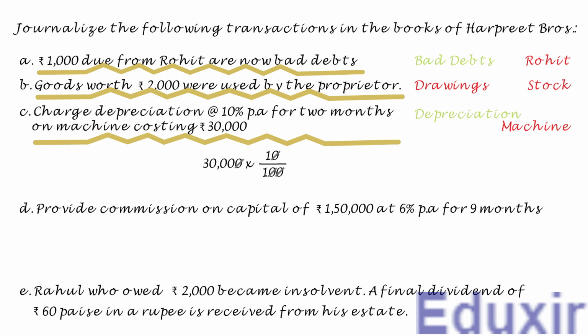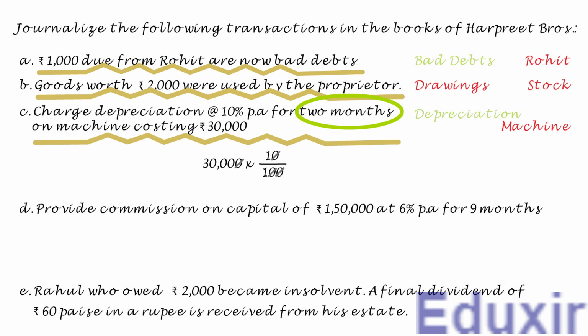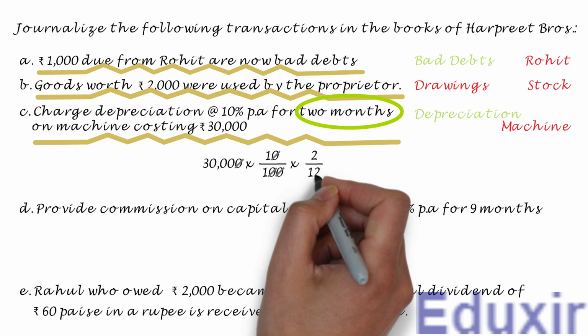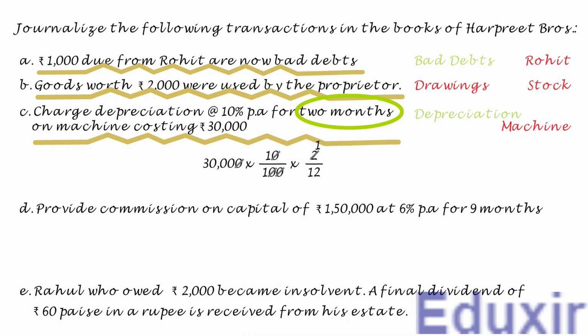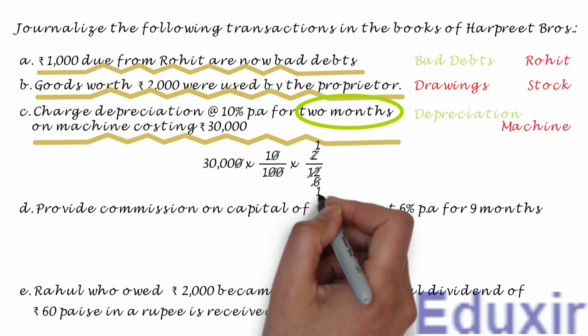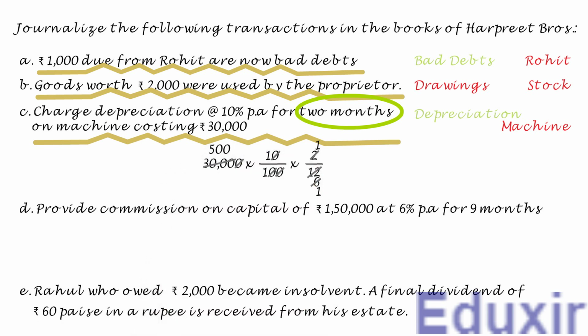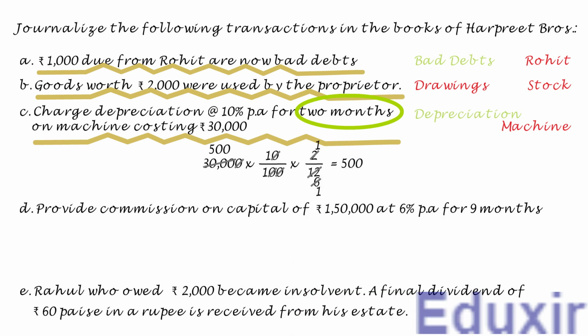However, we need to find the depreciation for 2 months. To find this, we need to multiply this with 2 by 12. Let us now do the cancellation. 2 ones are 2, and 2 sixes are 12, and then 6 ones are 6 and 6 500s are 3000. The resulting value is 500. This 500 rupees is the actual depreciation for 2 months.